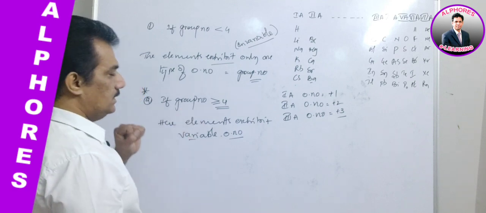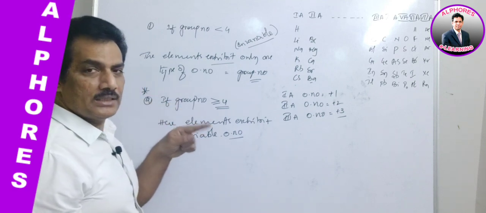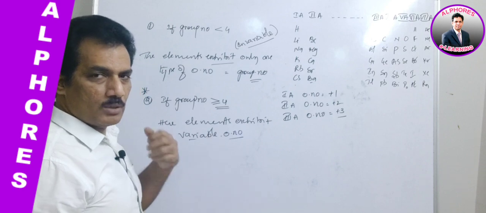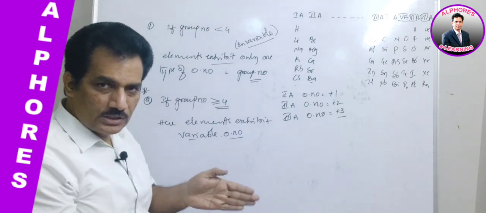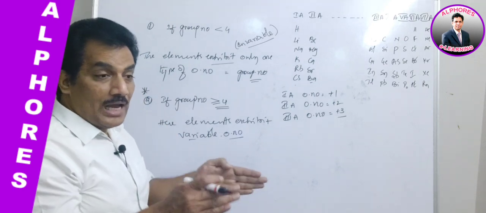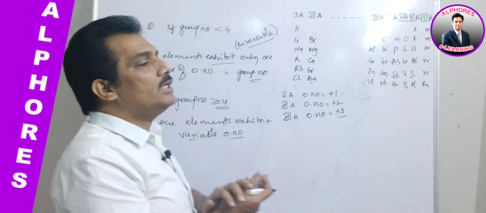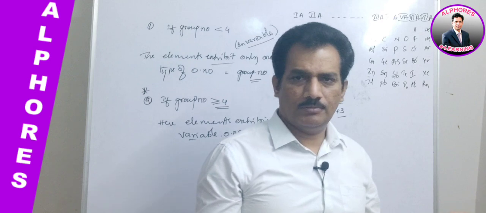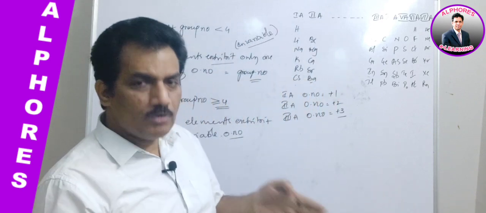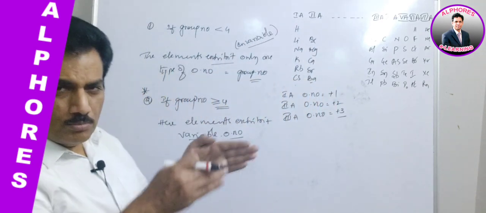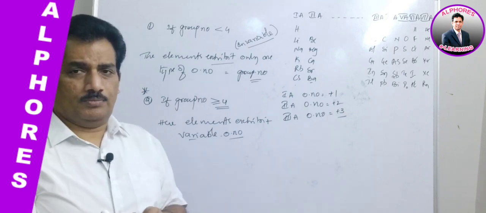In these cases, that is when the group number is greater than 4, the elements are supposed to exhibit variable oxidation states, but they have some limitations. Within that limitation they may exhibit different oxidation states, and that limitation we have to find. That is nothing but the minimum and the maximum. Clear?